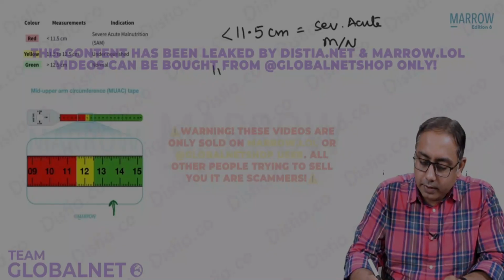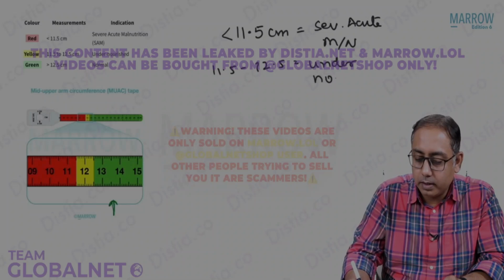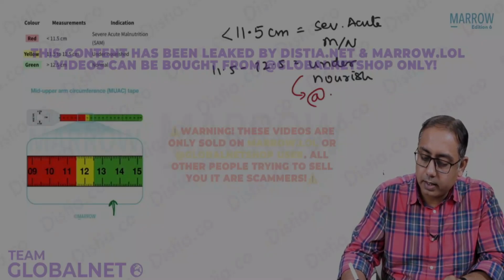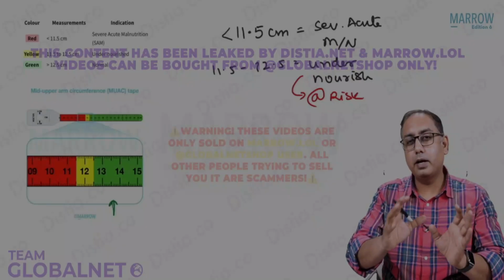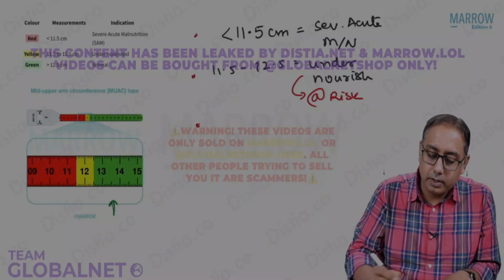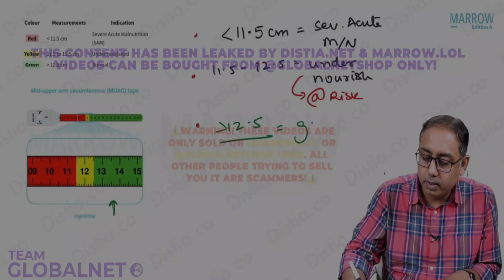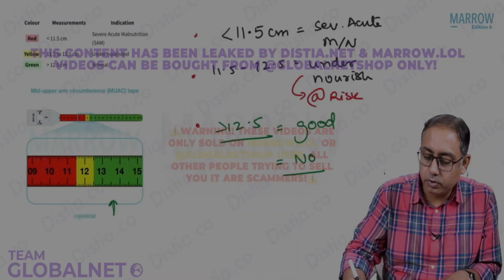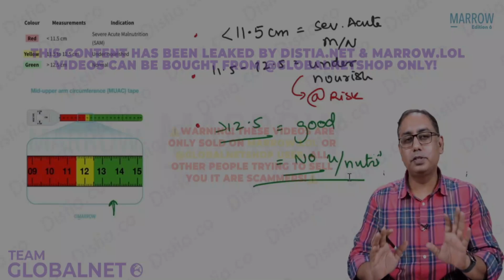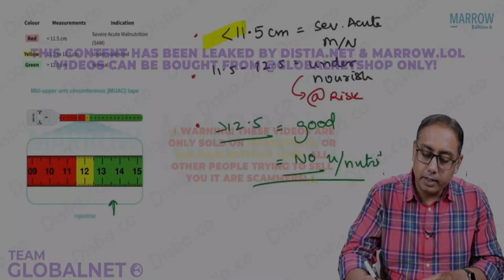malnourishment. If it is 11.5 to 12.5, that is called undernourishment, or actually what we call an at-risk child. That means that with 11.5 to 12.5, the child would still be salvageable. There's no problem with the child. But if the mid upper arm circumference is more than 12.5, that is a very good zone. There is no undernutrition. There could be normal nutrition or overnutrition, but at least it's not undernutrition. So that is the Shakir's tape. Please note that the cutoff criteria is 11.5.